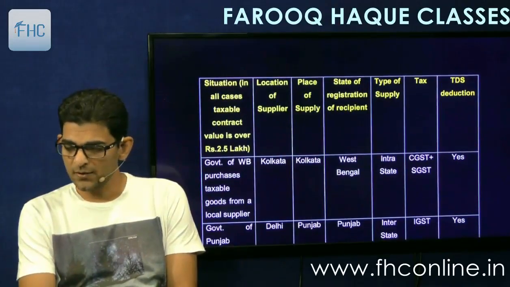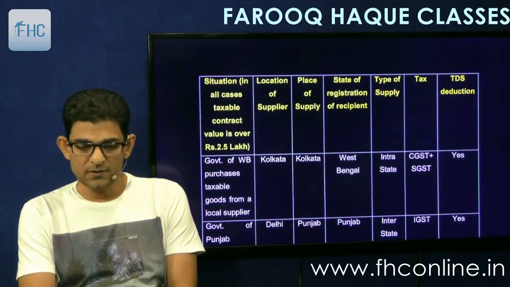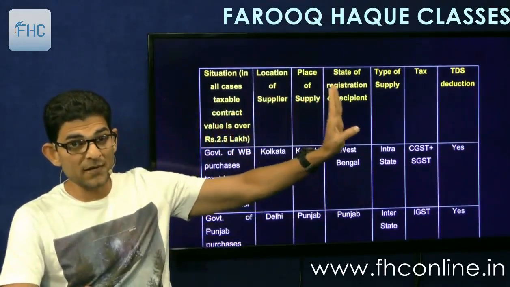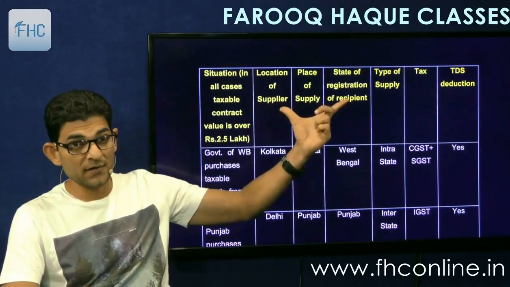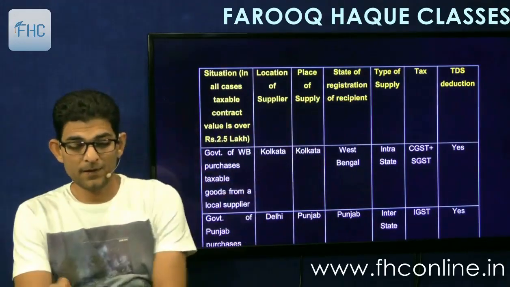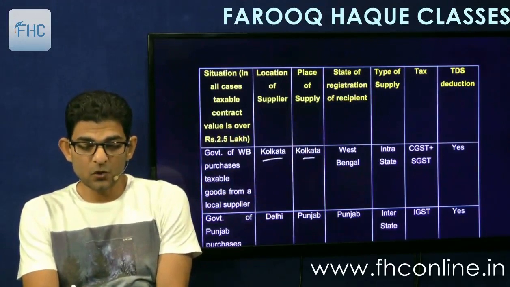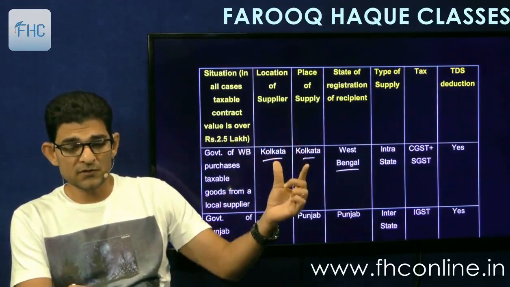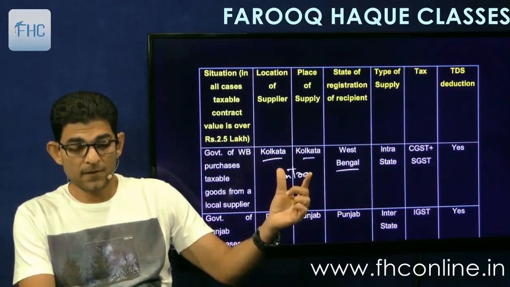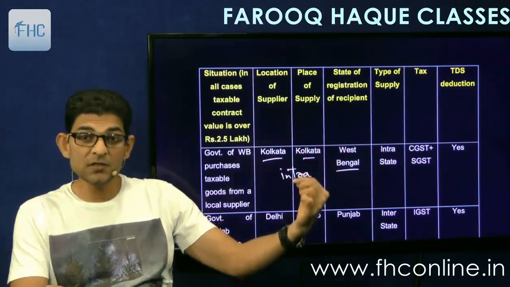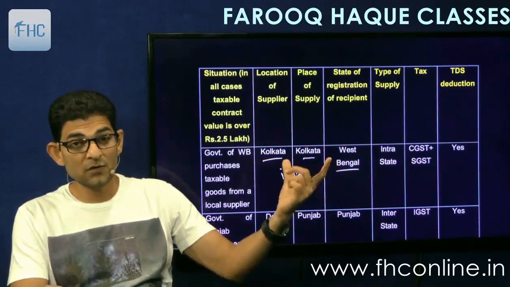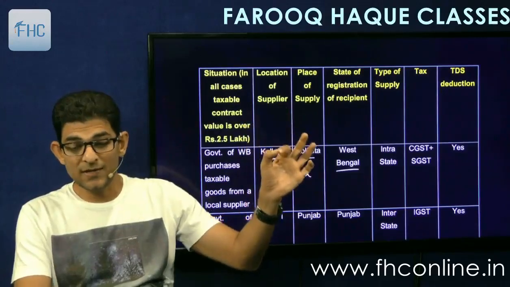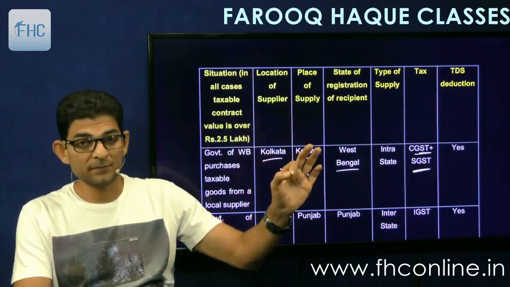So that is one question. Then the second one is regarding the location of supplier, place of supply and state of registration of recipient. Important 3 things. So in the first case it is Kolkata, and recipient is also registered in West Bengal. So this is intrastate, and the recipient is also registered in the same state, that is West Bengal. So therefore he will be liable to deduct tax at source, CGST and SGST components separately. Okay.